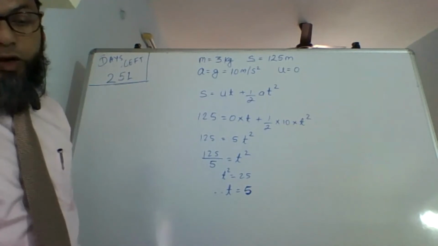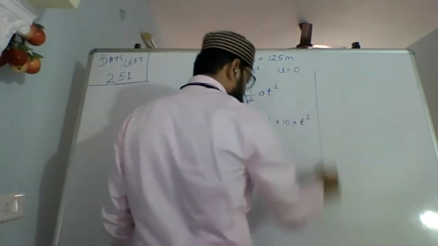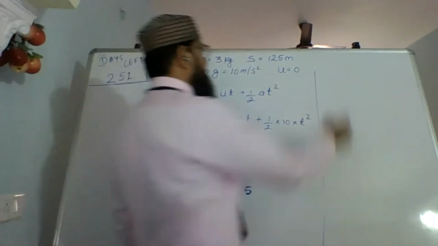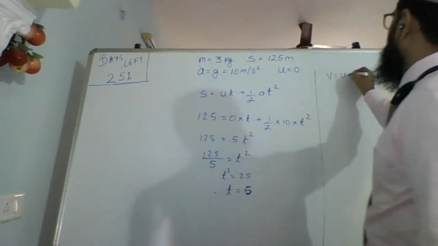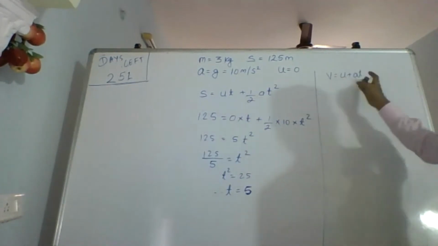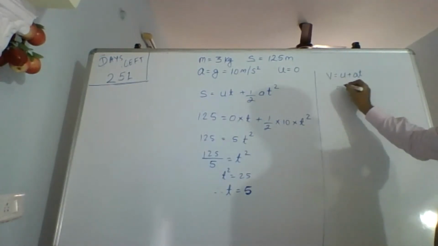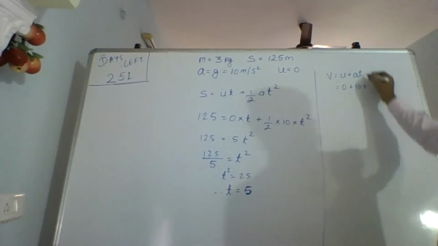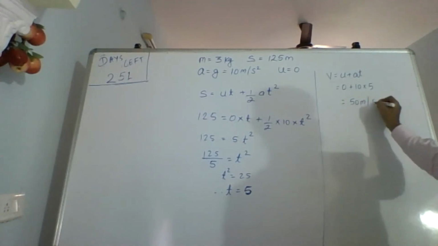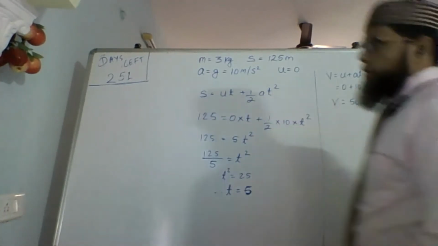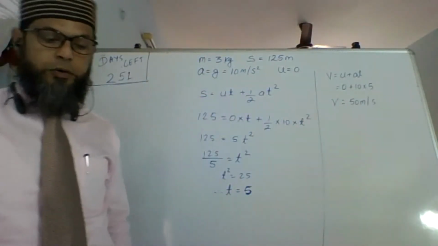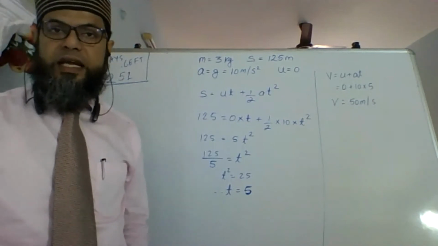Then what is the velocity of the ball on reaching the ground? Here I'll use V equals to U plus AT. Of course, I can use the third equation, V square equals to, but why make it complicated when the simple one is there? U is 0, A is 10, and T is 5, so V equals 50 meters per second. Velocity of the ball on reaching the ground is 50 meters per second.